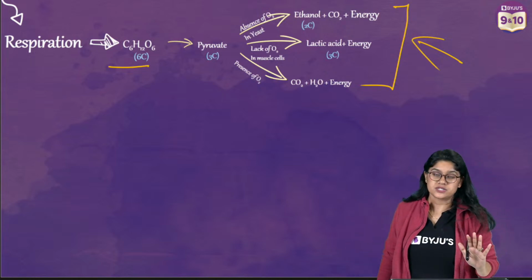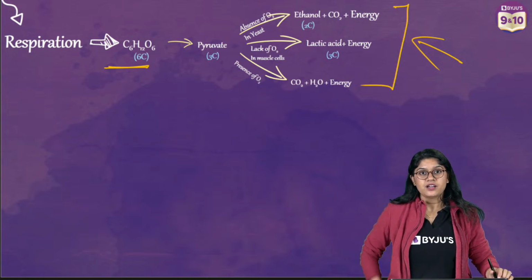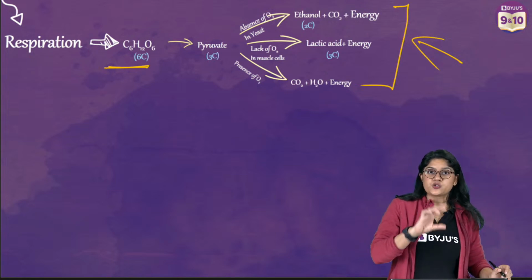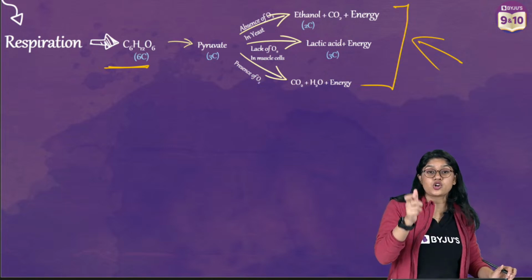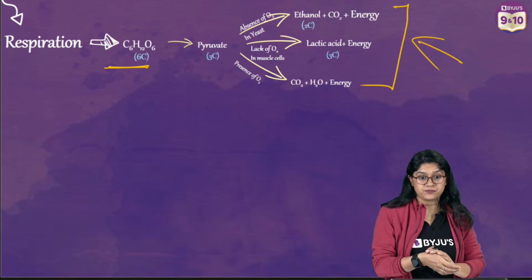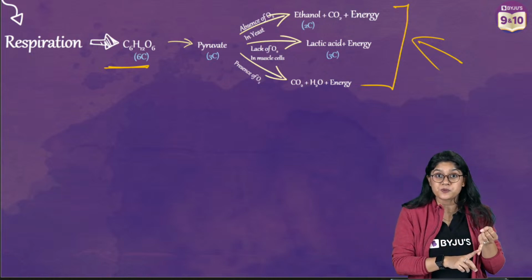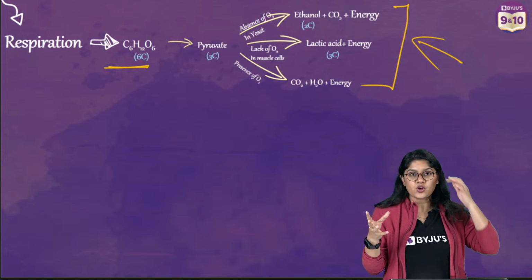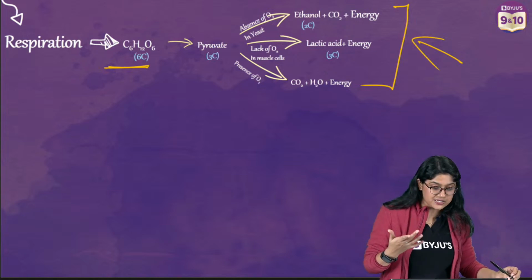It's super important. So what we see over here in respiration is that if the oxygen is present, we will see a different set of reactions. And if the oxygen is not present, we'll see a different set of reactions. There are 2 types of respiration, aerobic respiration and anaerobic respiration. Aerobic respiration, of course, is where we have the oxygen, which happens in individuals like us, right?